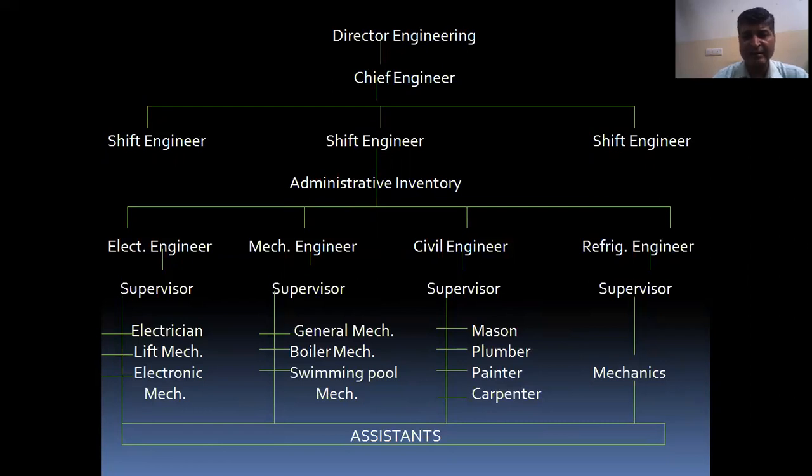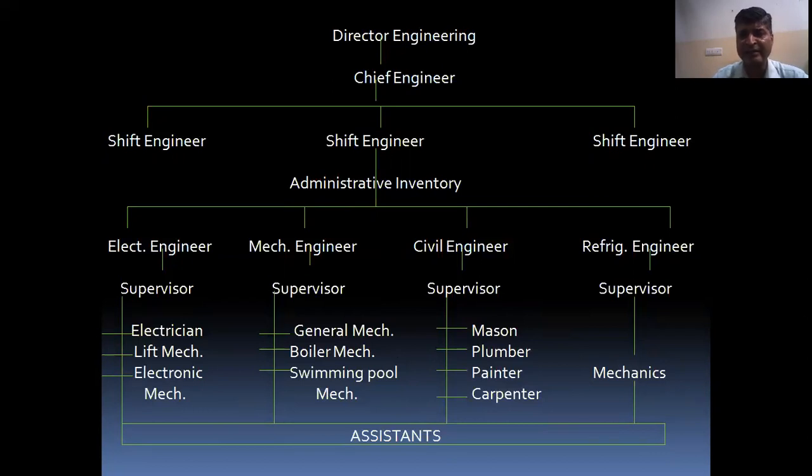Then the mechanical engineer assisted by a supervisor, and assisted by first a general mechanic, then a boiler mechanic, and then a swimming pool mechanic. Next is the civil engineer guided by a supervisor, and will have 4 persons responsible for different works.